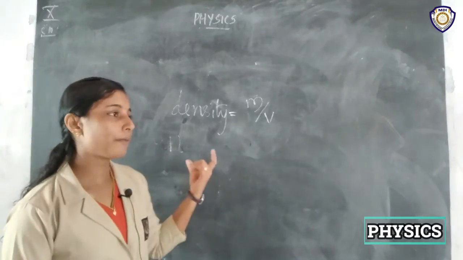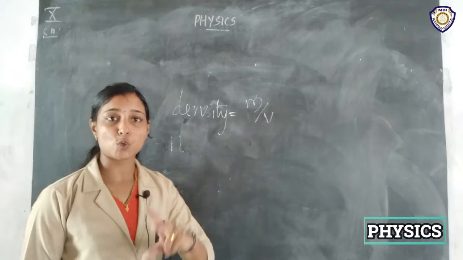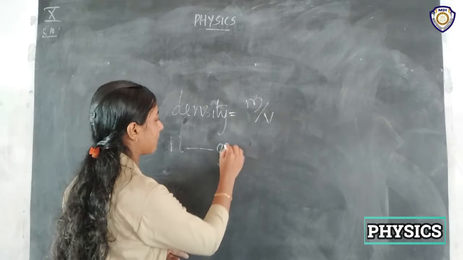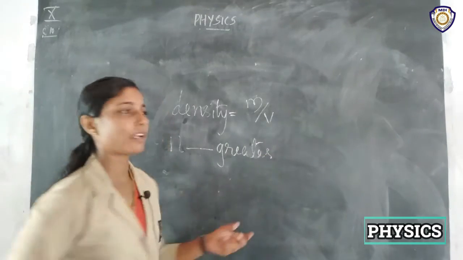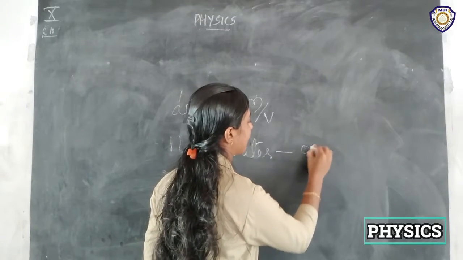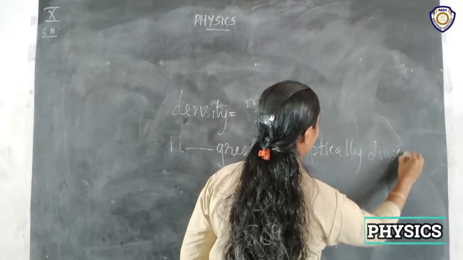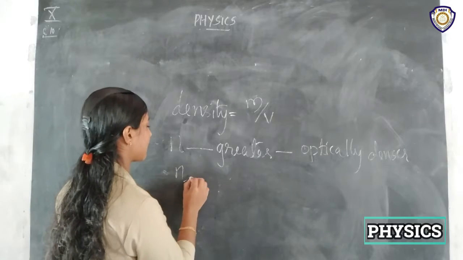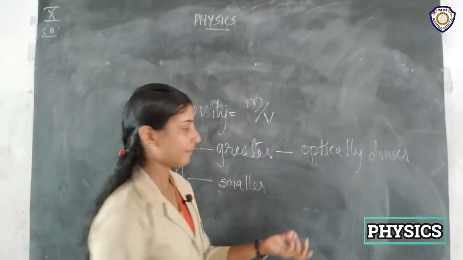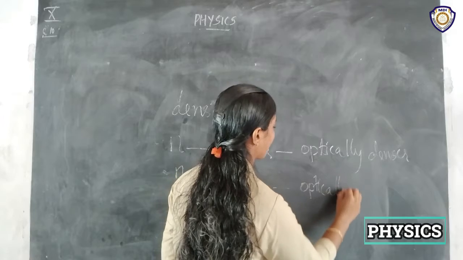So for a medium with a refractive index n, while comparing two media, if the refractive index is greater for a medium with respect to another medium, then the medium will be optically denser. And if the refractive index is smaller when compared to another medium, then that medium will be optically rarer.